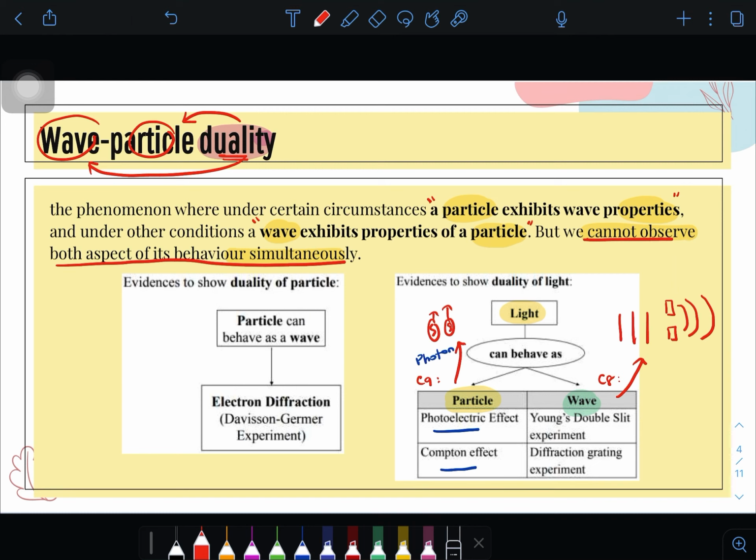So light is a duality. And evidence to show duality of a particle. So particle itself is a particle, but we can see a particle behave like a wave di dalam eksperimen electron diffraction, which is kita akan tengok dekat 10.2 Davisson-Germer experiment. So that is the wave particle duality.